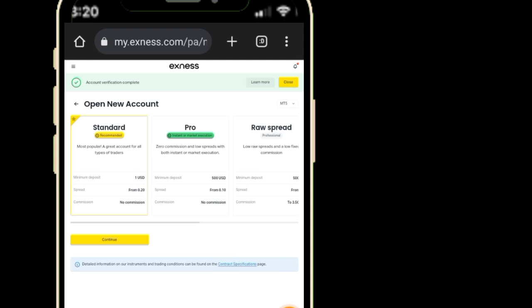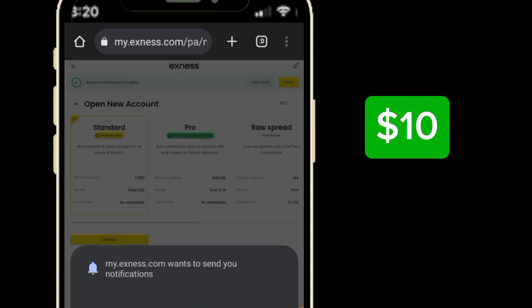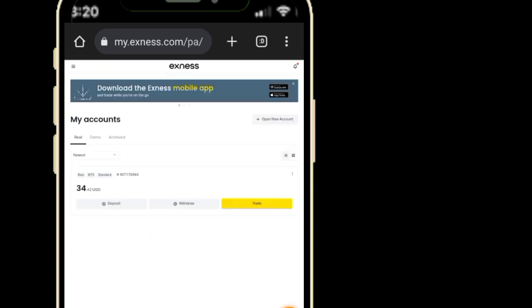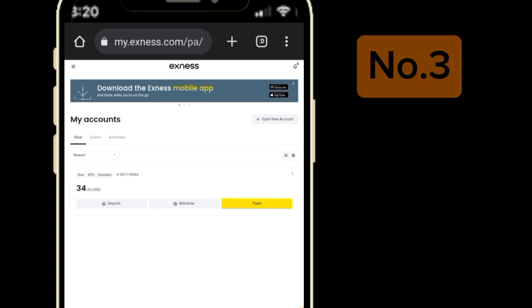And once you sign up, you create an account. I'll advise you to start with standard, because with standard you can make a minimum deposit of $10. So start with standard, click on continue. After you sign up, then you download the Xnest app. That is where you'll be doing the copy trading. For that one, I will make a separate video so you understand more, because copy trading is just like getting a new professional trader that will trade your account. I will make another video and show you guys the people I recommend to copy their trading. So with that being said, let me head to number 3 immediately.